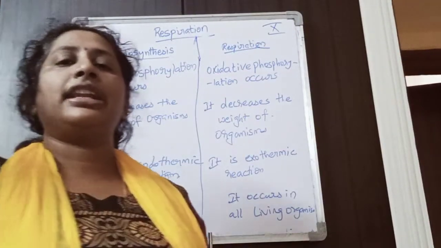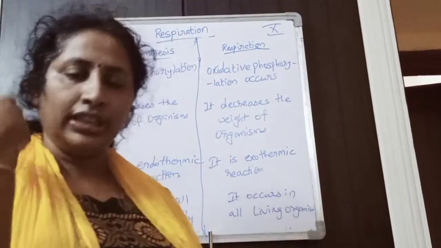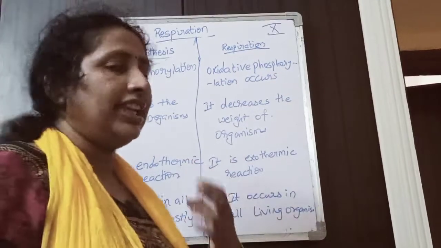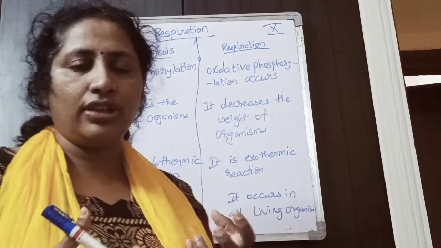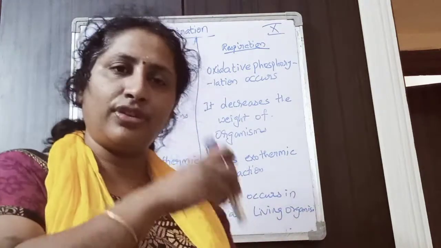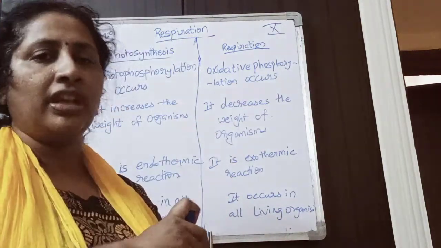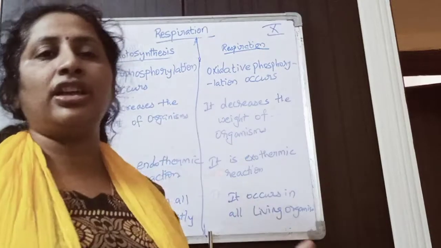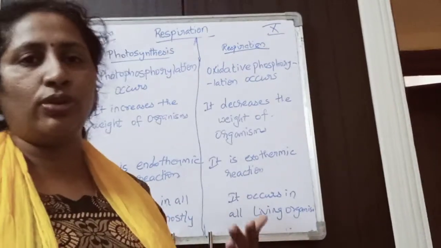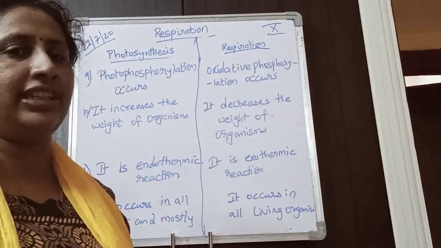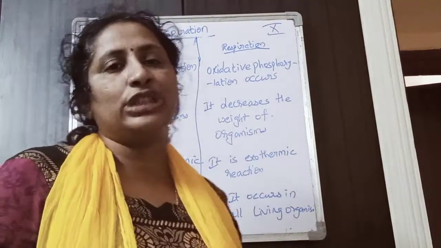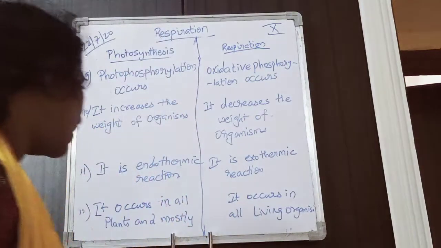The electrical energy is converted into heat energy. Here in respiration, the chemical energy, which is nothing but the food, the glucose, is broken down to release energy. That's why it is an exothermic reaction.